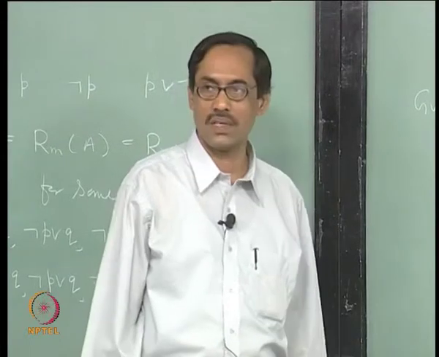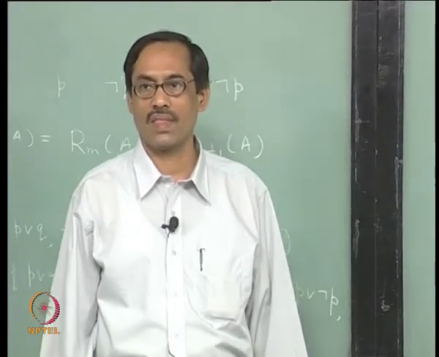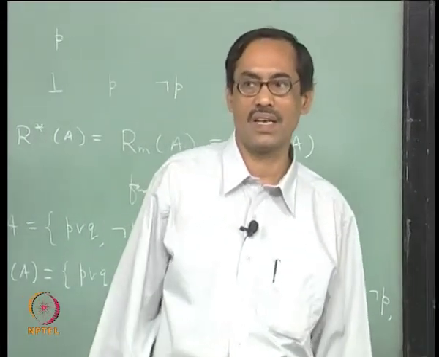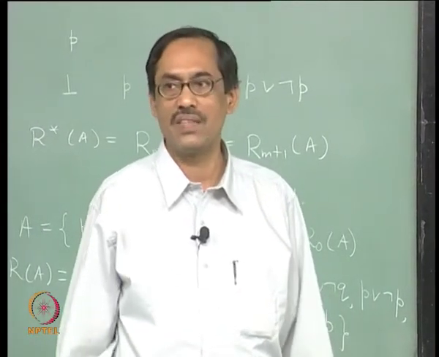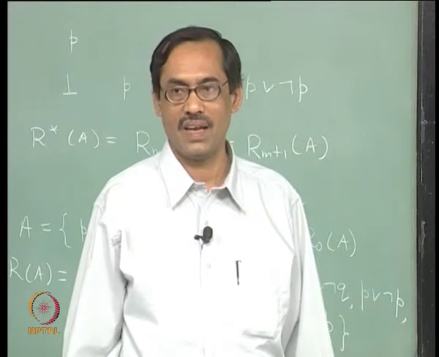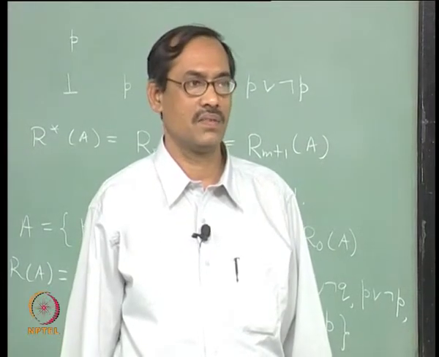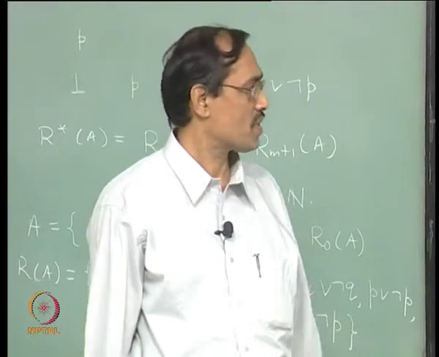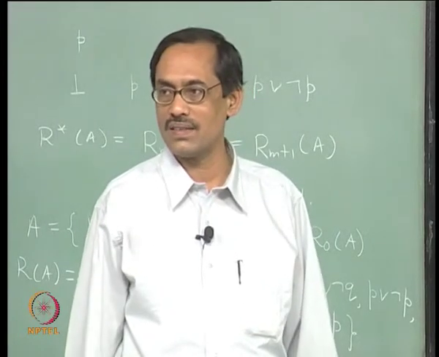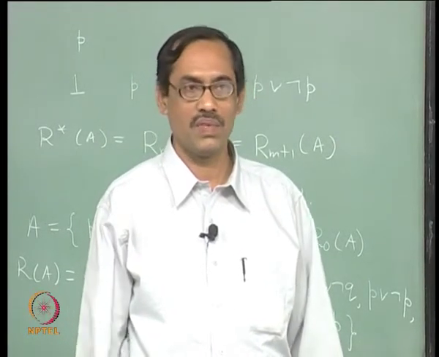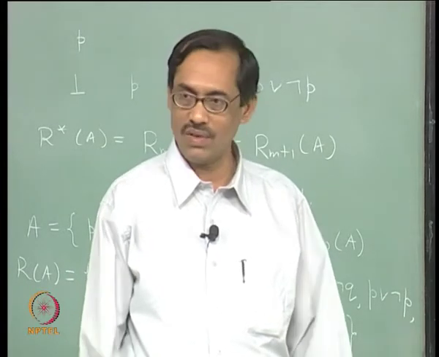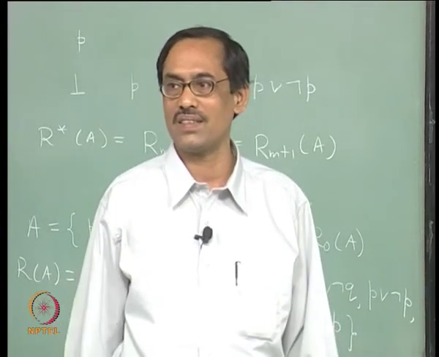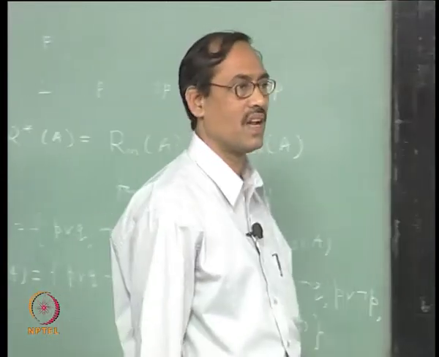But what about the converse? If bottom is not at all generated, we must be able to show that R star A is satisfiable or A is satisfiable rather, we are interested in A, fine, this is what we want. So, for that we have to do some more work, it is not easy, we will be doing something starting from somewhere, you will not see where the connection is, but slowly you will realize as we go along there is a connection. So, let us try it.